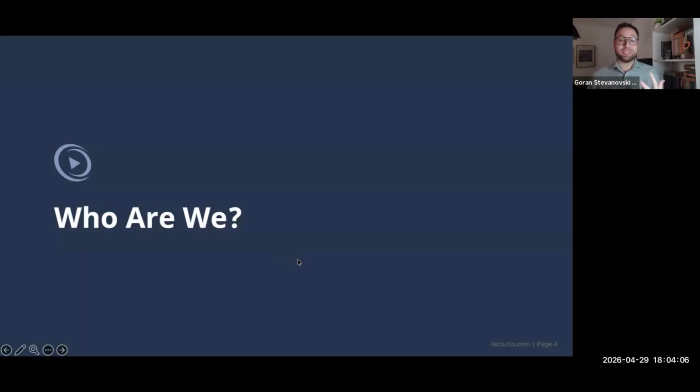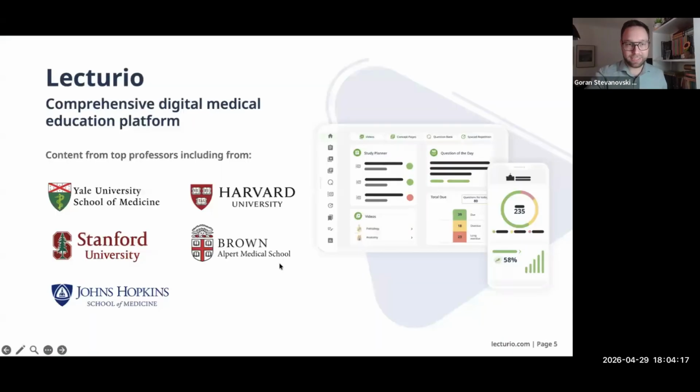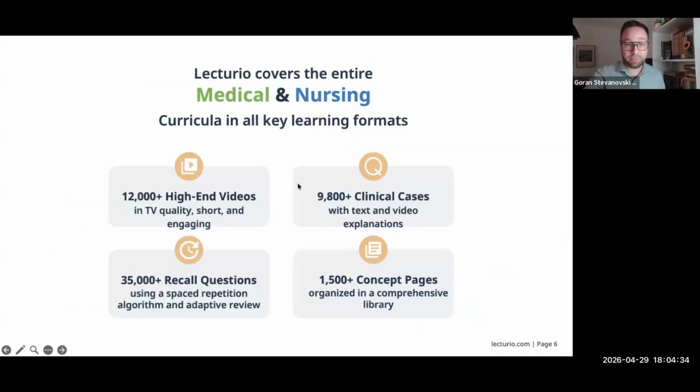And before we start discussing the Qbank and before we start diving deeper into the topic today, I will just do a quick bird's eye view or review of who we are. Who are we here at Lecturio? So this is one of the most comprehensive digital medical education platforms on the planet. We have content coming from top professors from one of the best universities around the globe, and we have the entire medical and nursing curricula covered within the platform in all key learning formats.